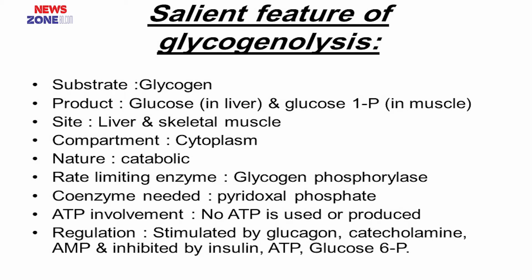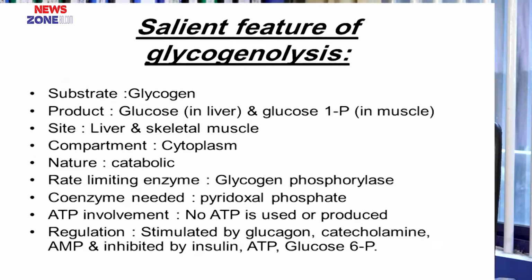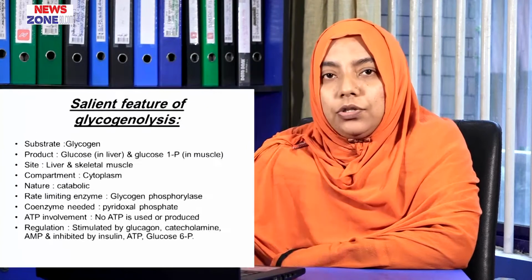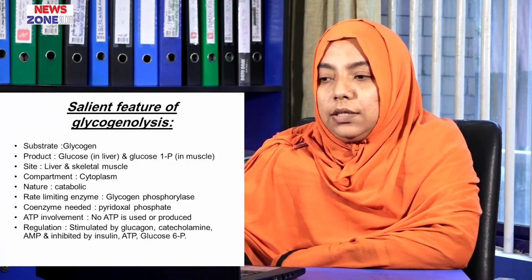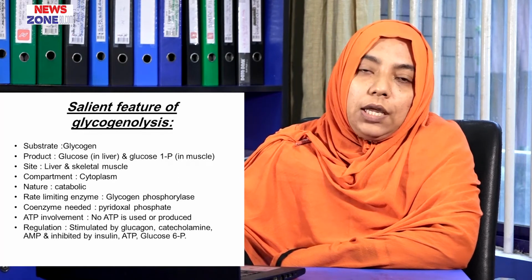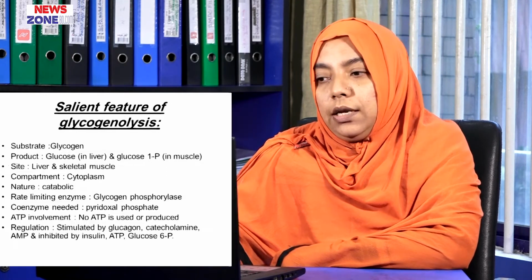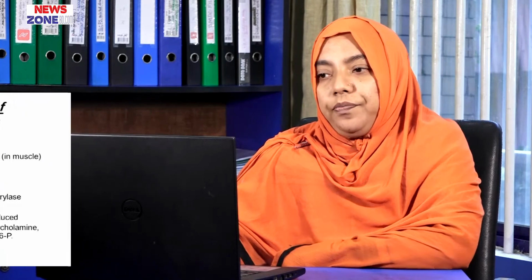Pyridoxal phosphate is an important coenzyme in case of glycogenolysis. Now comes the point of ATP involvement. There is no ATP used or produced in glycogenolysis. And the regulation of glycogenolysis: stimulated by glucagon and catecholamine and inhibited by insulin and glucose 6-phosphate.